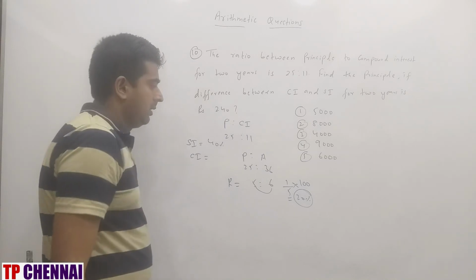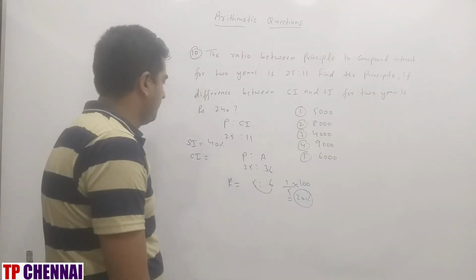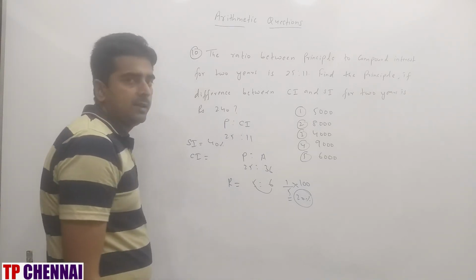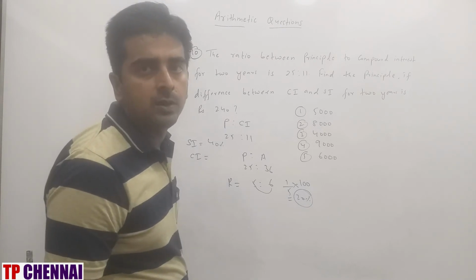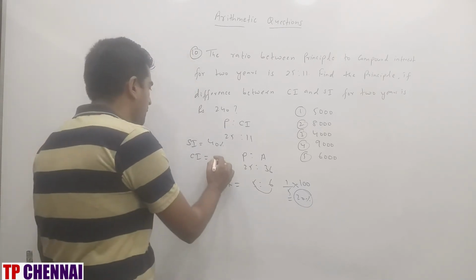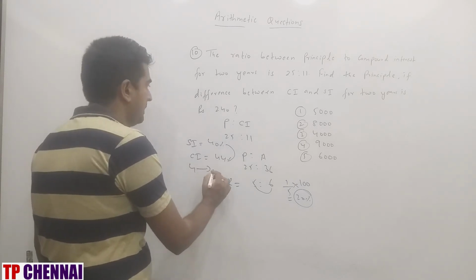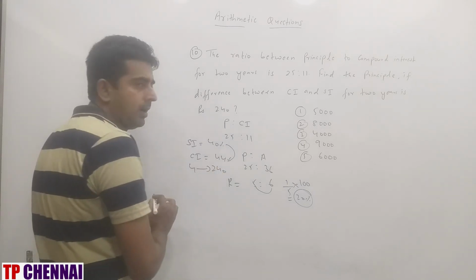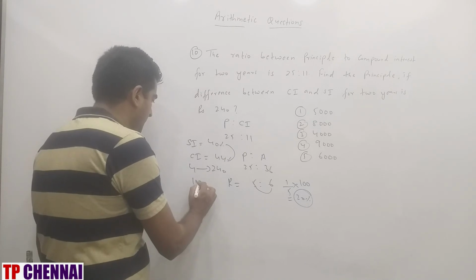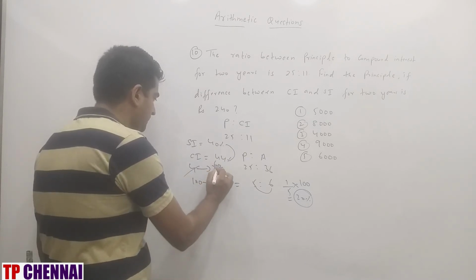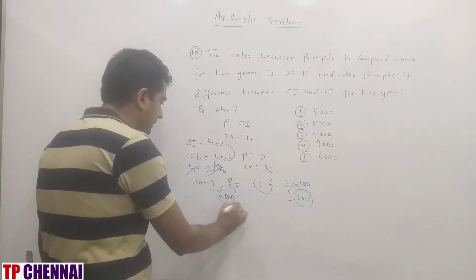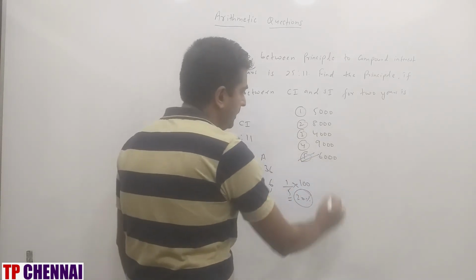CI is 20% for 1 year. For 2 years, successive percentage change: 20 plus 20 plus 20 into 20 by 100, 44%. The difference is 4. And 4 is how much they have given here? 240. Now what are they asking? Principal. Principal is 100 parts only. What is the answer? 6000, which is nothing but the fifth option.